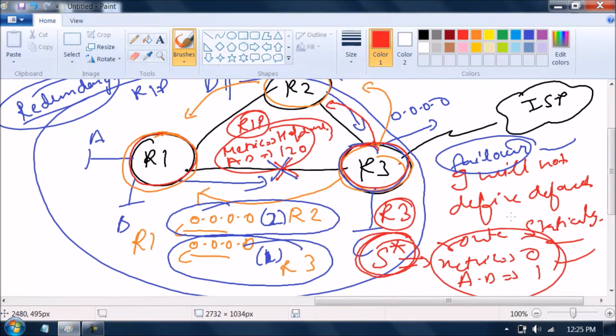Simple? So this is how, in case of RIP, a router can originate a default route so that the routers which exist inside the company, which are not directly connected to the internet, can reach the internet. This thing is clear? Any problem?